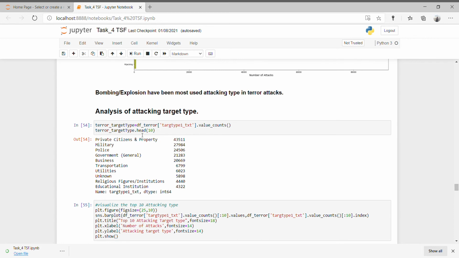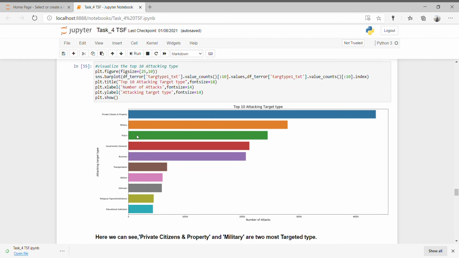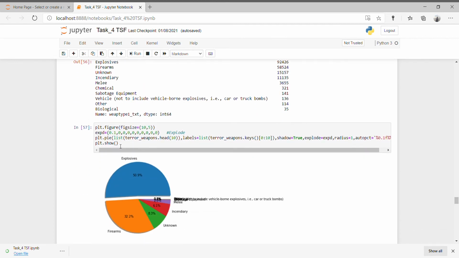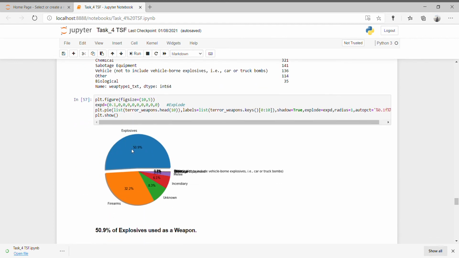These are some top targeting types in terror attacks. In the bar plot, we see which kind of weapon was used in these terror attacks. Explosive weapons are the most used kind of weapon, in 50.9% of these terror attacks, which is a very huge number.